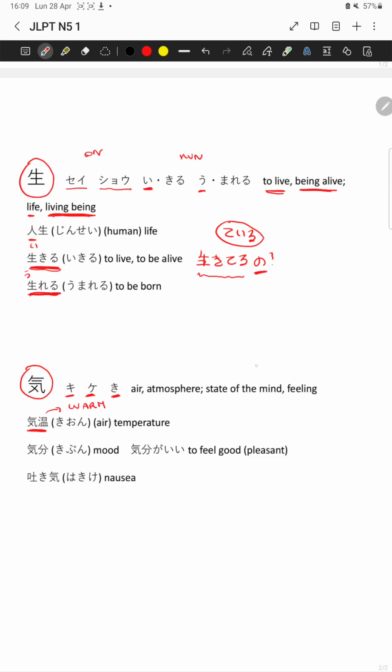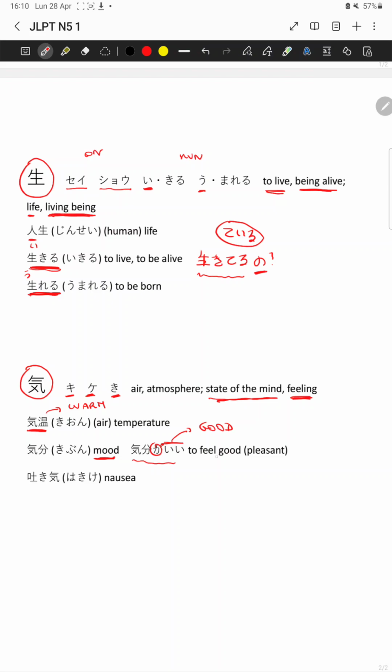But ki also refers to the state of mind or the feeling of someone. For instance, in kibun, which means the mood, like in the expression kibun ga ii. Ii means good. Ga is again a particle.